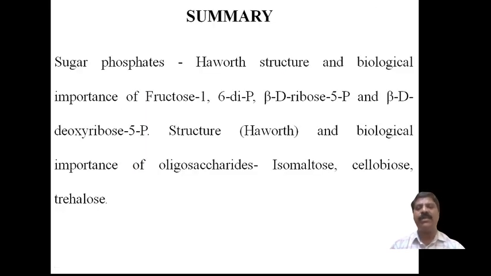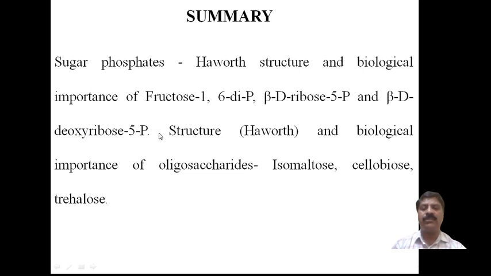So far in this session I have discussed the sugar phosphates, a continuation of the last session. The sugar derivatives of phosphate, their Haworth structures and biological importance, for glucose, fructose 1,6 diphosphate, beta D ribose 5 phosphate, and beta D deoxyribose 5 phosphate. These are the continuation of the last session, the phosphate derivatives of monosaccharides. Then we came to the oligosaccharides.